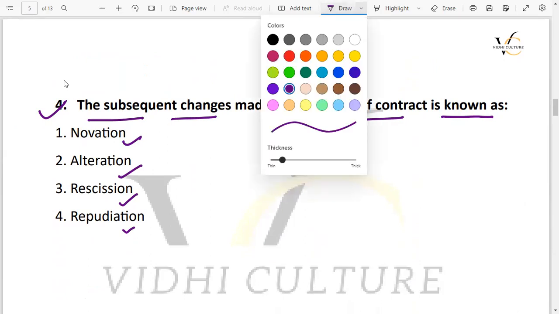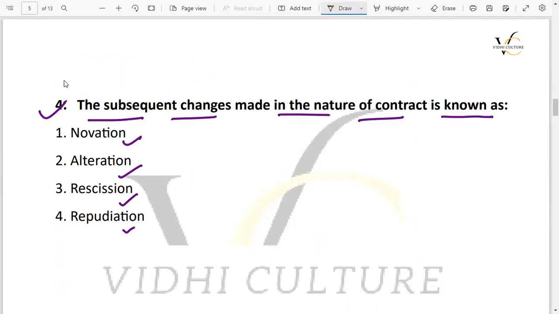So if you look at the novation, what does it mean?